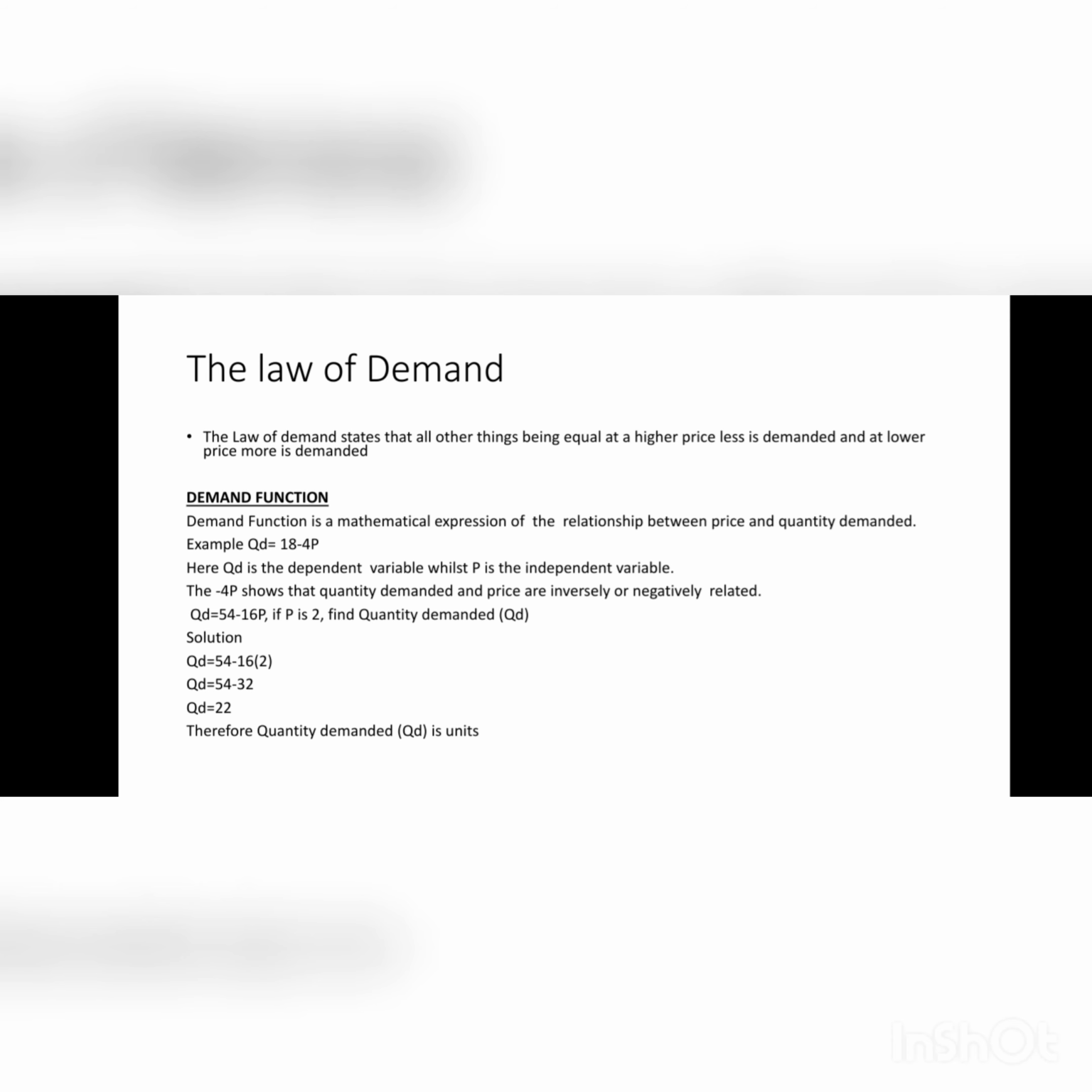We have QD equals 54 minus 16P, and if price P is 2, the question says find quantity demanded. Here we substitute the price, which is 2, into the equation. So QD equals 54 minus 16 times 2, which gives QD equals 54 minus 32, so QD equals 22. Therefore, quantity demanded will be 22. Here is the end of the lesson.